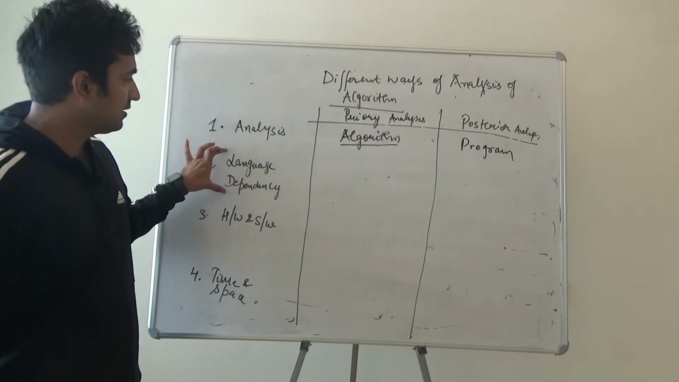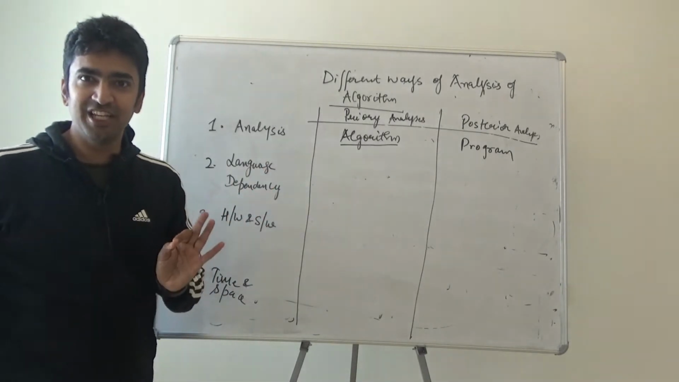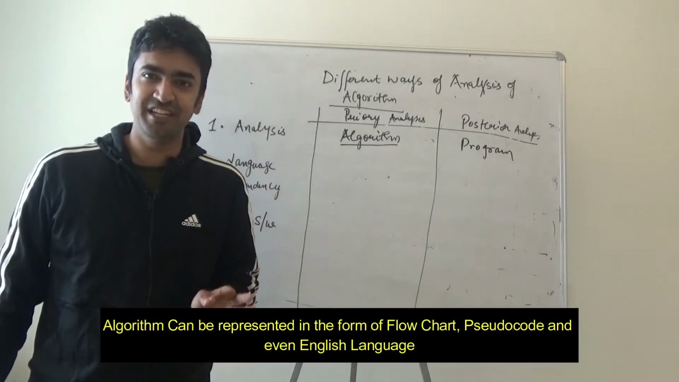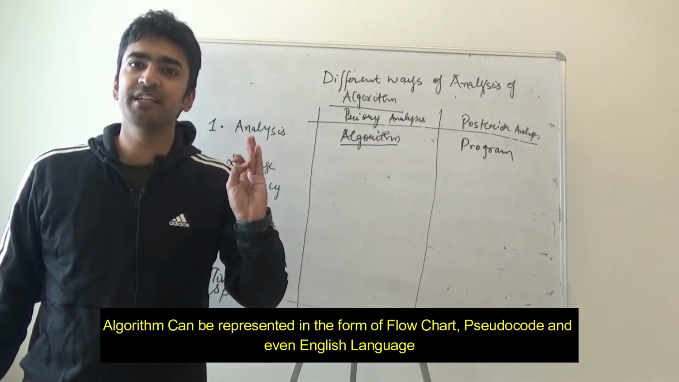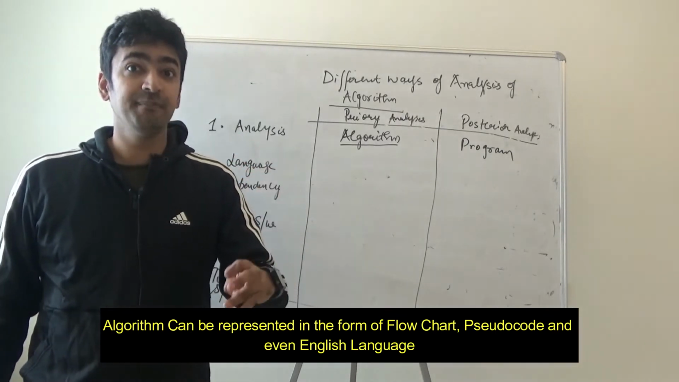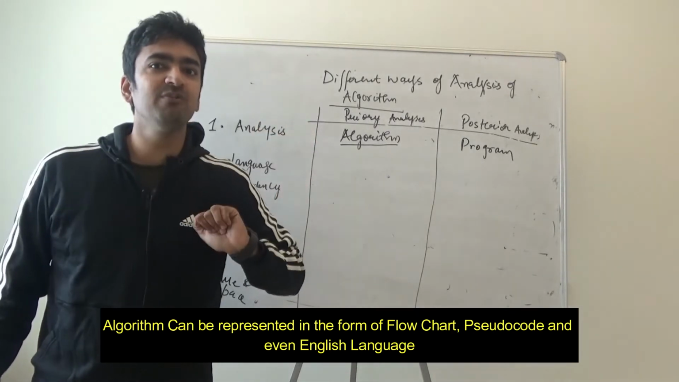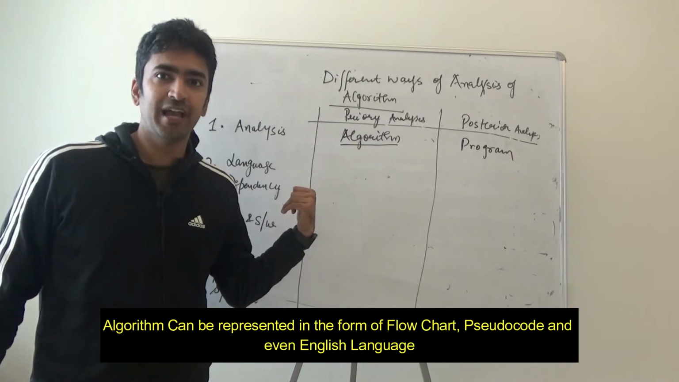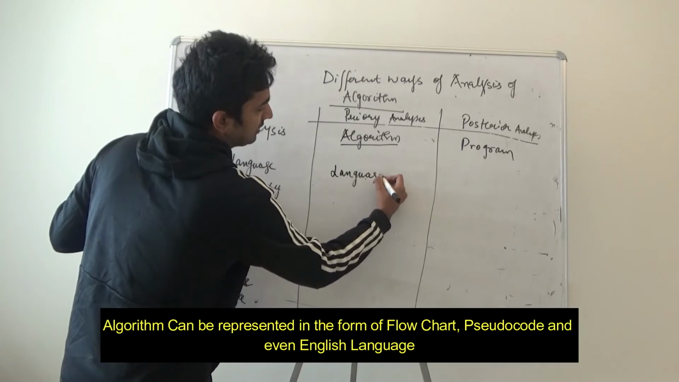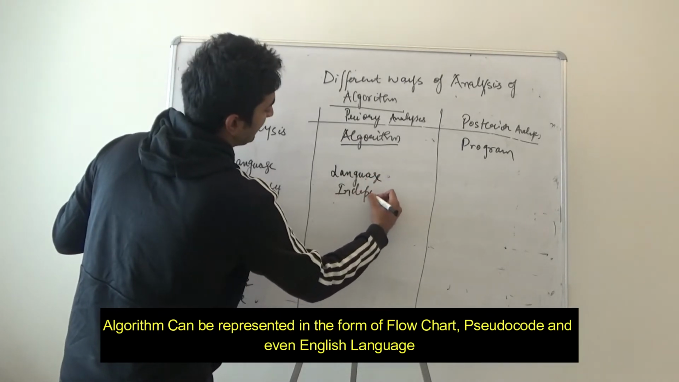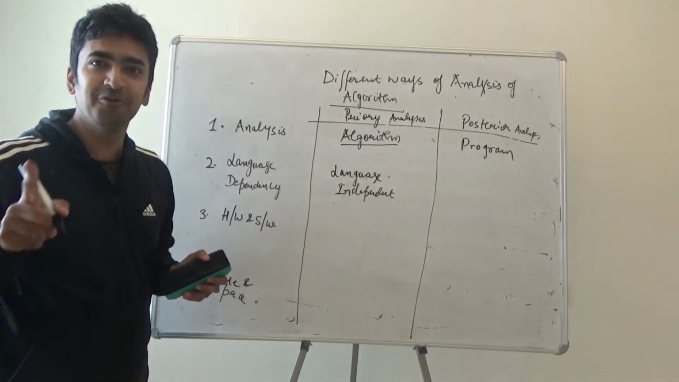The second part is language dependency. When we are designing an algorithm, it can be represented in various ways. It can be represented in the form of a flowchart, in the form of pseudocode, or in the form of English language also. So there is no programming language which is a dependency for an algorithm. So it is language independent. And guys, when we are coding a program, we cannot code a program without syntax.